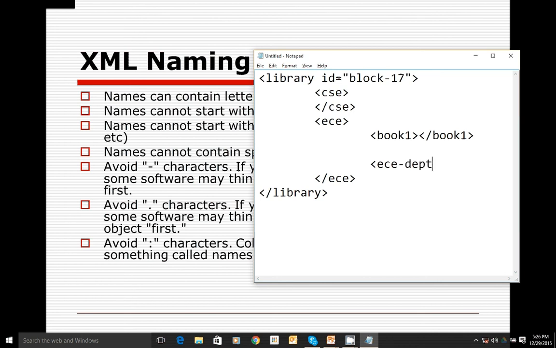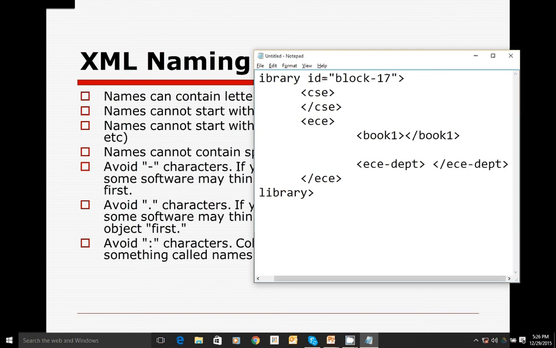While you process this XML document, the programming languages might think that you are going to subtract DEPT from ECE. So that's the problem with using the hyphen symbol. And of course you are not supposed to use even a dot.